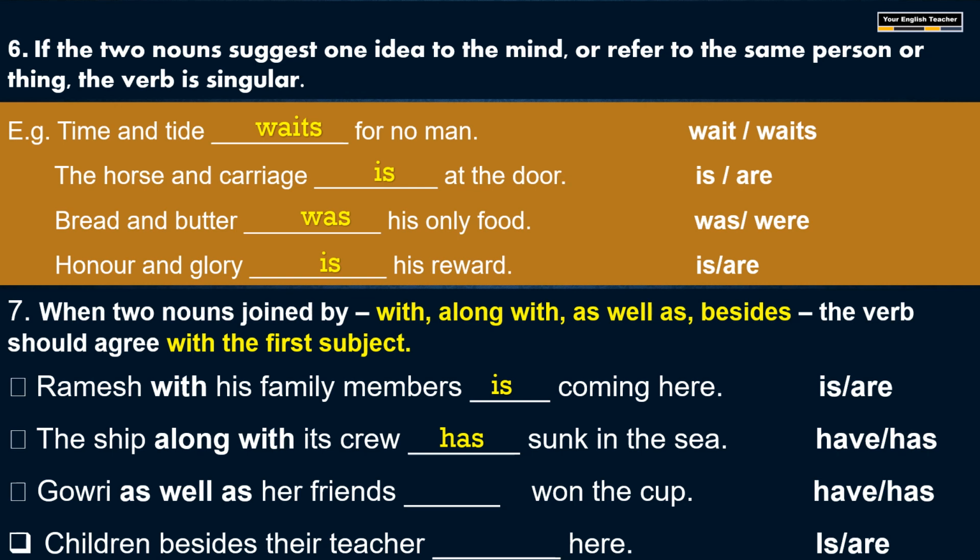See the third one. Gauri as well as her friends. Gauri is one noun, her friends is another noun. What is the first one? Gauri. So according to the number and person of the first noun only, we have to select the verb here. Gauri, third person singular. So we have to use has. And the last example, children besides their teacher. Besides means in addition to. Children besides their teacher. So children, plural, no? So use are.